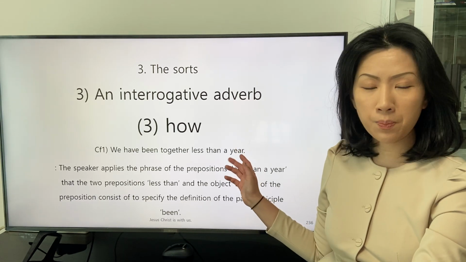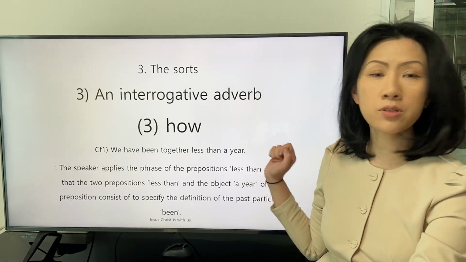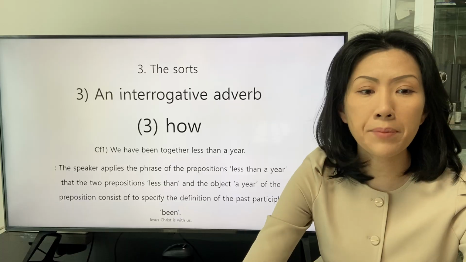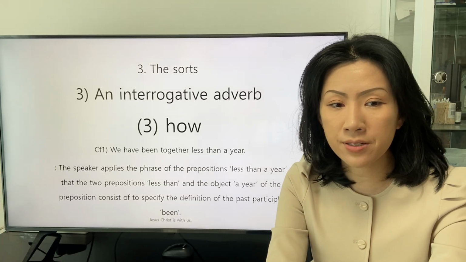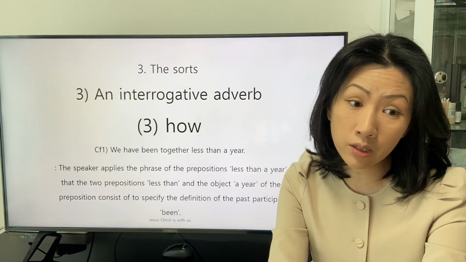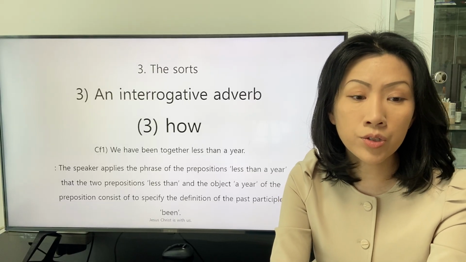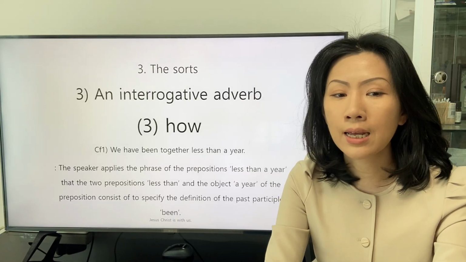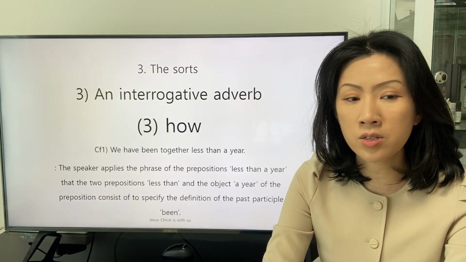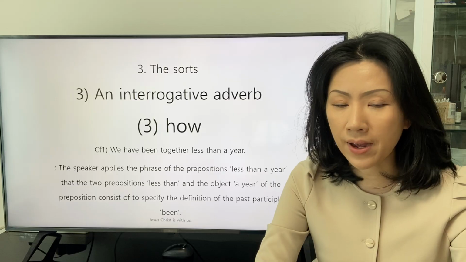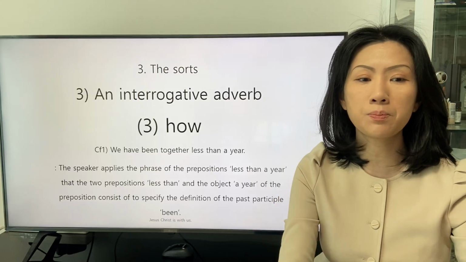One of the responses is stated as the first conference. We have been together less than a year. The speaker applies the phrase of the preposition less than a year, that the two prepositions less than and the object a year of the preposition consists of to specify the definition of the past participle been.